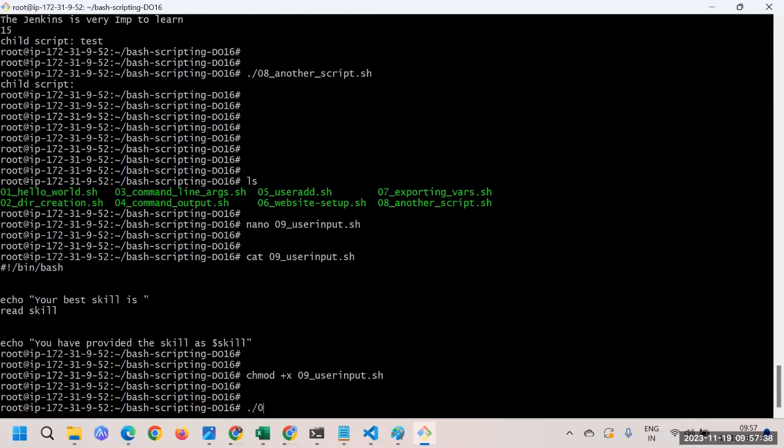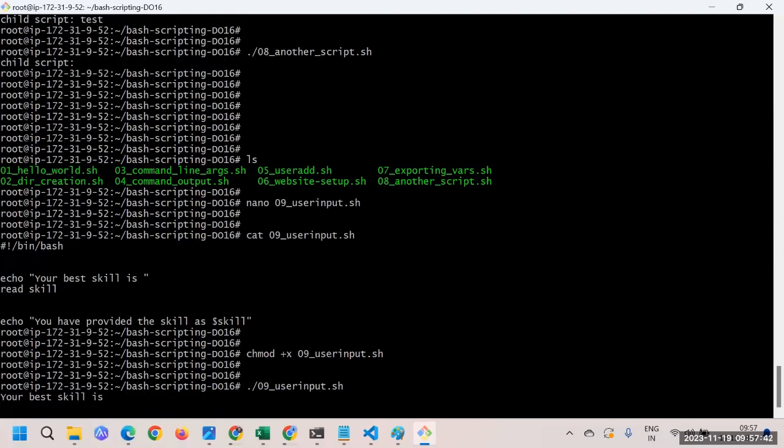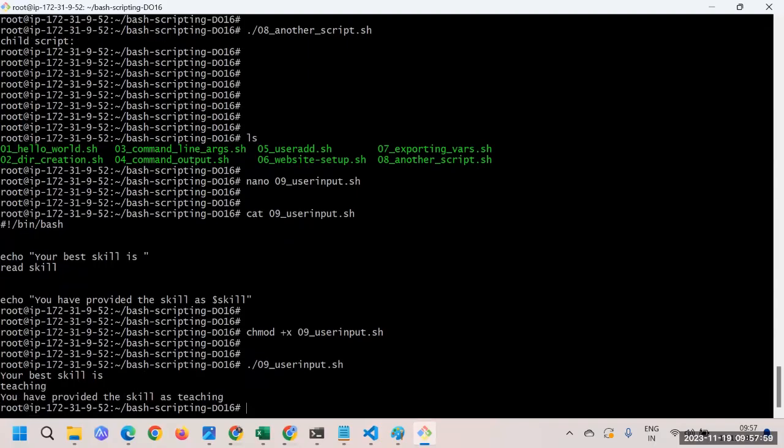Okay, so 09, and I'll press enter, and here you can see, after executing, it asks "your best skill is what?" And after that, it had just stopped. Here you can see the prompt. Now it's asking me to put some value. Maybe here I'll say teaching. So I'll say teaching, and then I'll press enter.